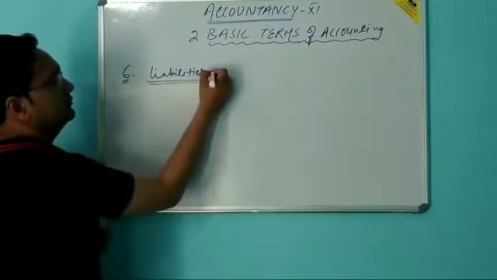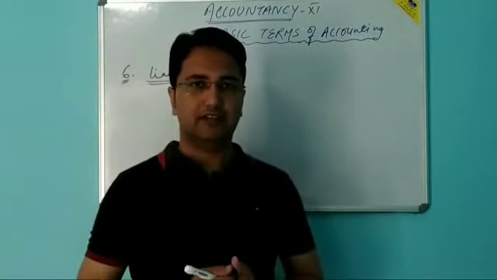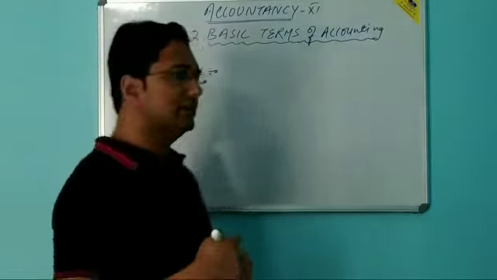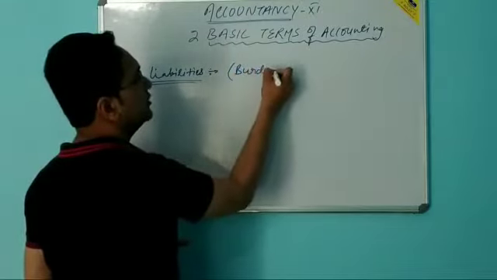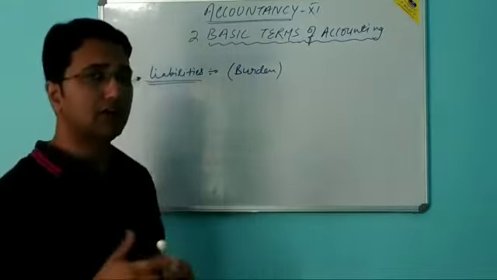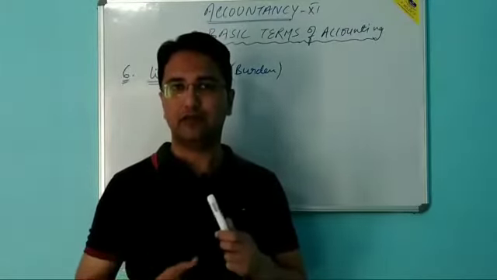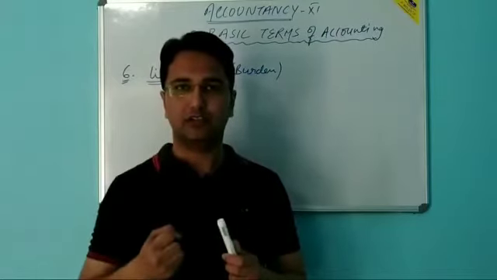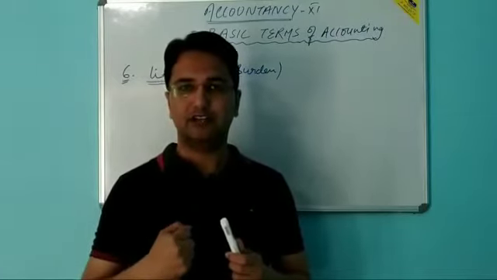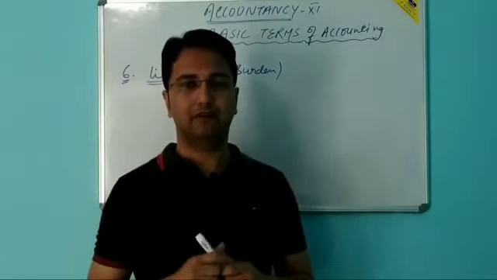Important term. What are liabilities? In common language, we can say that liabilities is the burden on business. Now, what type of burden? Burden of payment. It means the burden to make the payment in future. Suppose हम कहीं से लोन लेते हैं, तो it is the responsibility of business that a business has to pay the amount of loan in near future.